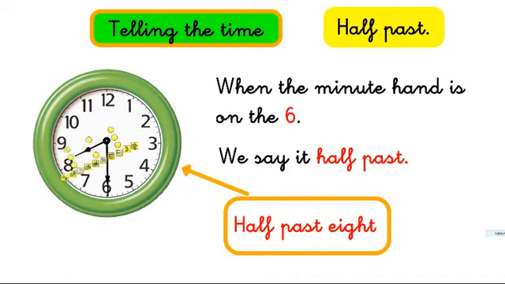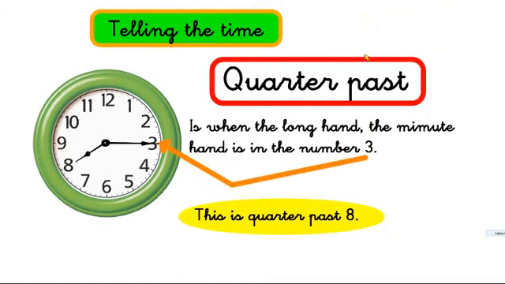If I change that, what time is it now? It's 10:30. Half past, because the minute hand, the long hand, is on the 6, but I've changed the hour hand, and now it's on 10, so it's 10:30. Excellent. More difficult now.